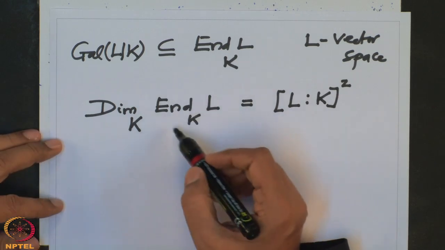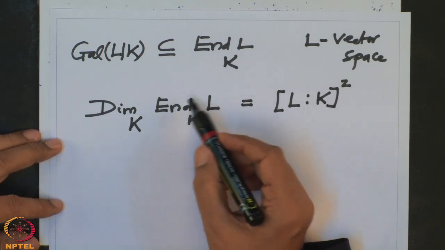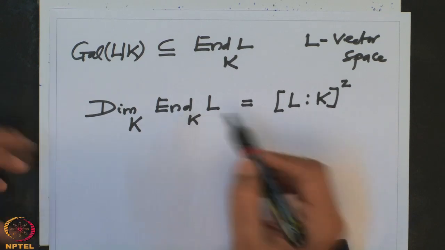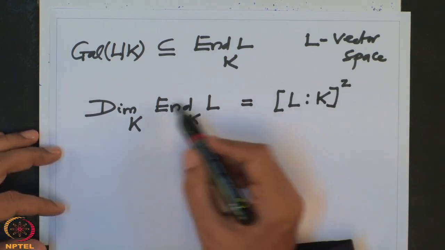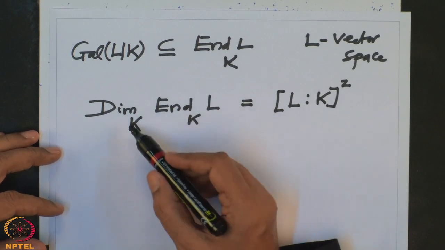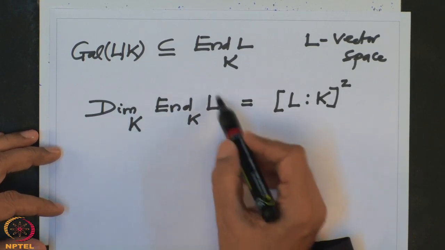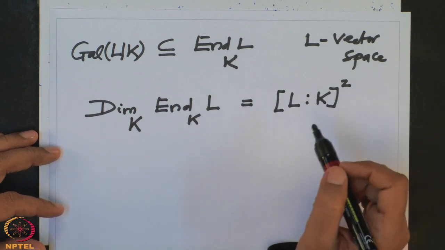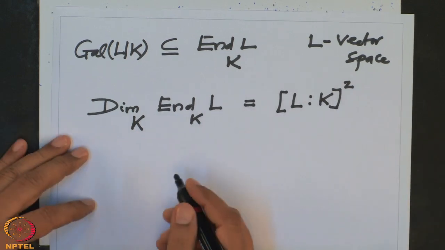So the matrix algebra M_n(K) has dimension n squared. So by that observation, the dimension of these endomorphisms over K is precisely [L:K] squared. Okay.